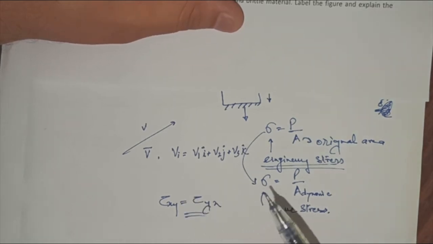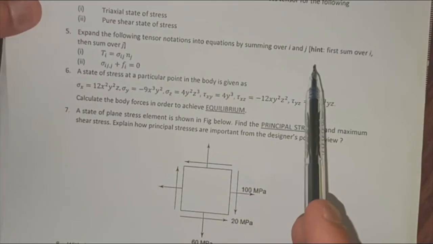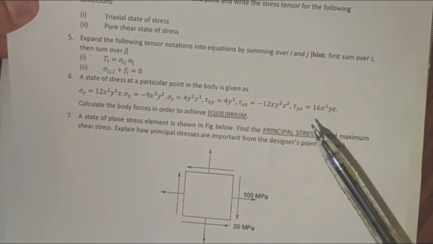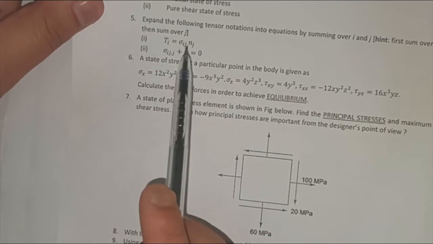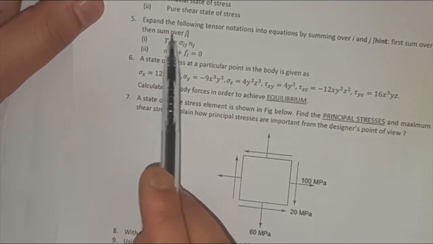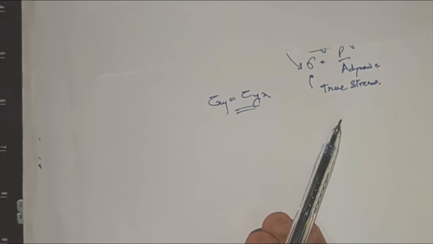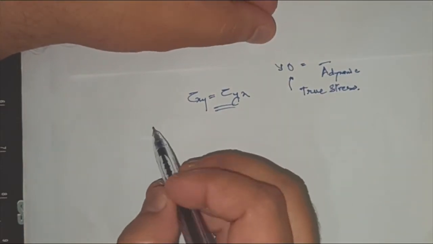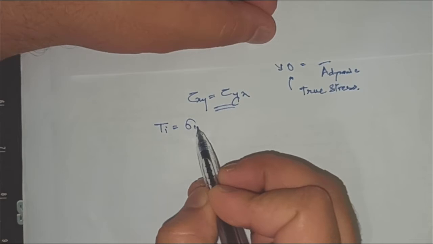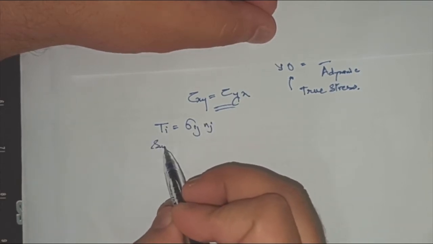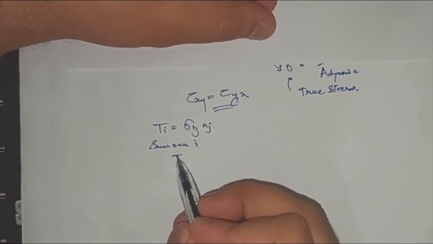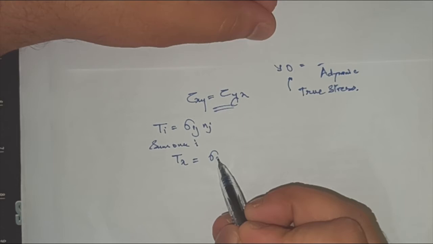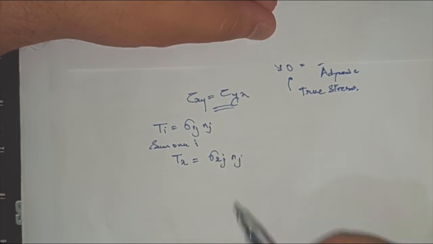Now we know that we are only dealing with three axes, x, y and z. So summation over i and j will be either 1, 2, 3, or x, y, z. How to do this? Let me explain with the equation Ti equals sigma ij nj. First sum over i. Once you sum over i, Tx equals sigma xj nj.